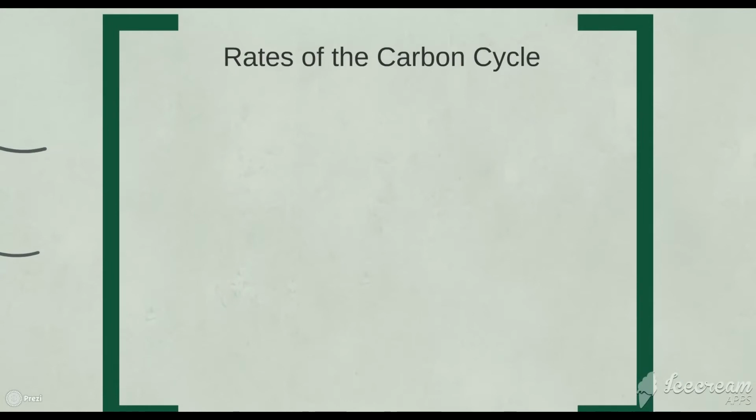The rates of the carbon cycle can take different amounts of time based on whether it is a slow carbon cycle, a fast carbon cycle, or a cycle based on human emissions. The slow carbon cycle is the process in which carbon moves between rocks, soil, ocean, and atmosphere. It takes around 100 to 200 million years for a complete cycle. On average, 10 to 100 million metric tons of carbon dioxide move through the slow carbon cycle every year.